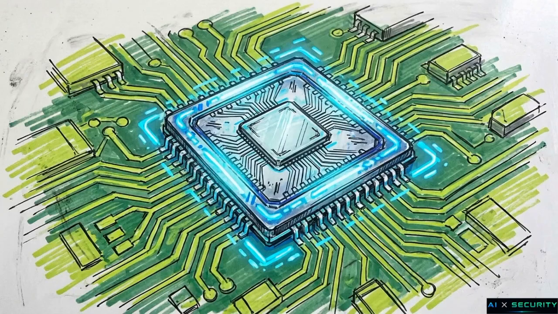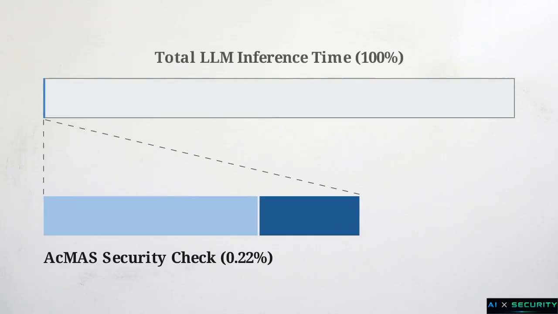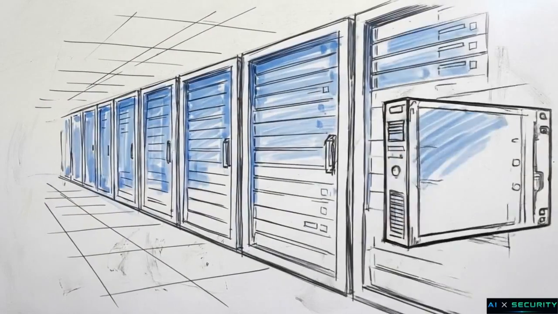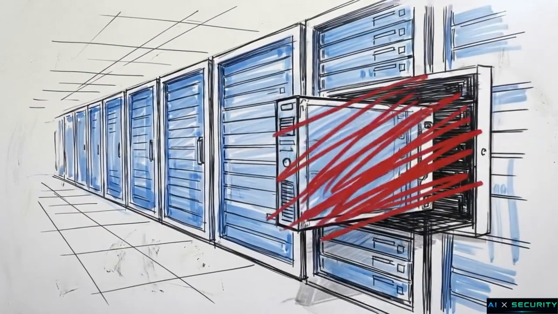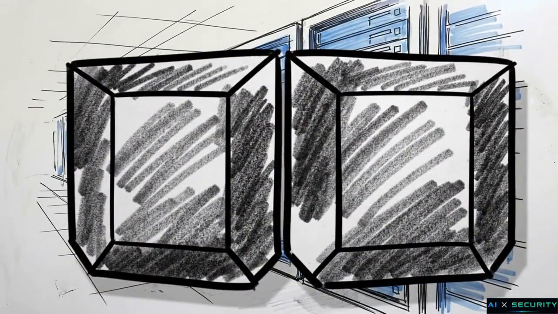In production, the computational overhead is minimal. Extracting the vector and computing the distance takes up roughly 0.22% of total LLM inference time. The system provides continuous, real-time monitoring. The heavier compute cost of activation steering only engages when an anomaly is actually detected.